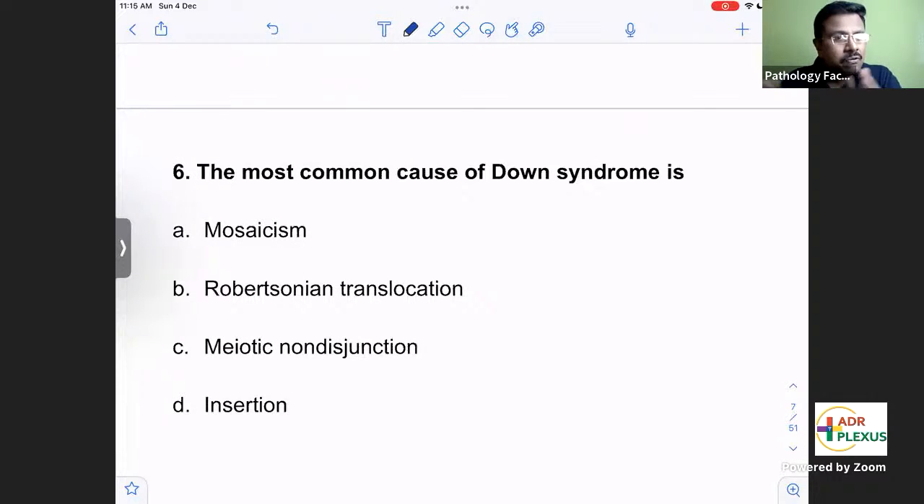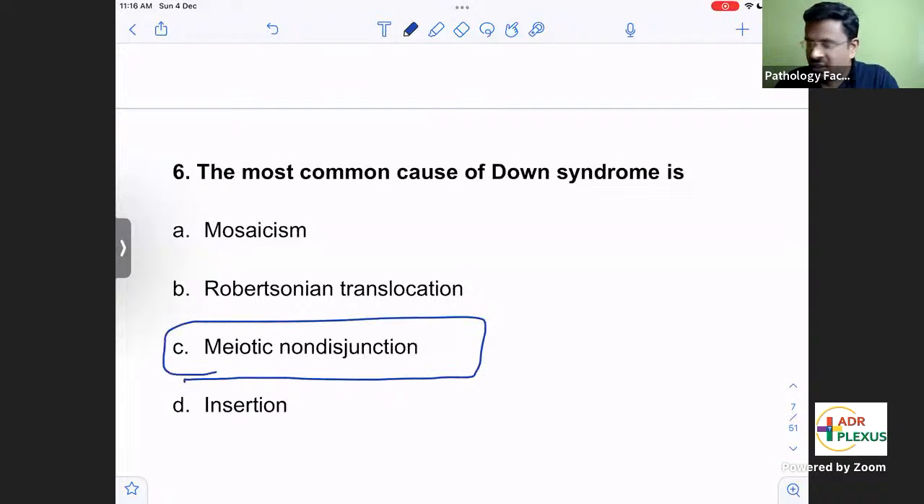Now moving to the next question: what is the most common cause of Down syndrome? You can expect a Down syndrome question in your exam. Please remember, Down syndrome is the most common genetic cause of mental retardation. The commonest cause is increased maternal age. As maternal age increases, the first common cause is meiotic non-disjunction. Nearly 95% of Down syndrome occurs because of meiotic non-disjunction.